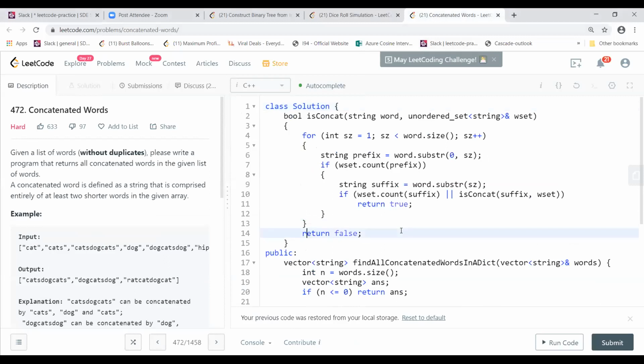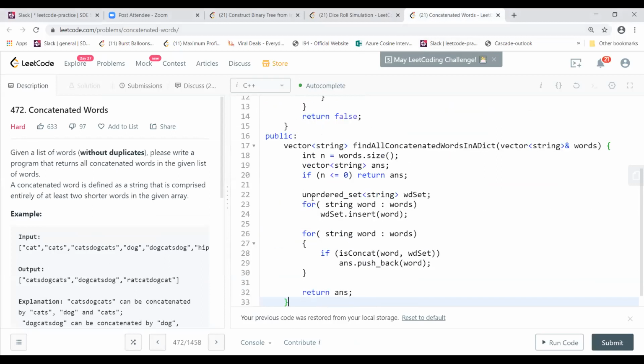So what I did here is this unordered set, and I'm storing all the words in this unordered set. And then I'm looking at each and every word again and running it through is concat. I'm passing the word and the set. If this returns true, I add to my answer vector, which I'm going to return as the output array, and I push back this word.